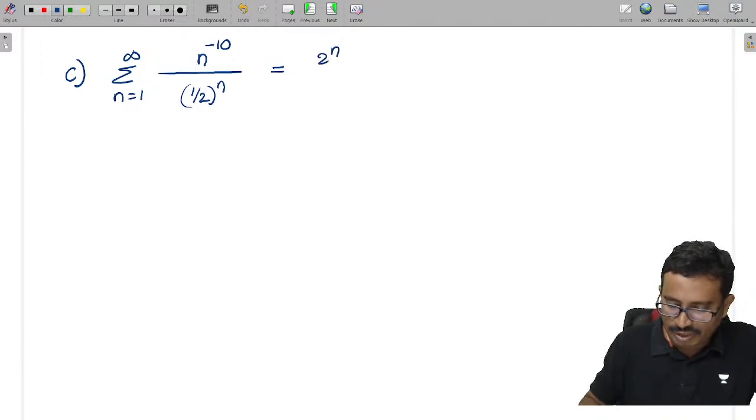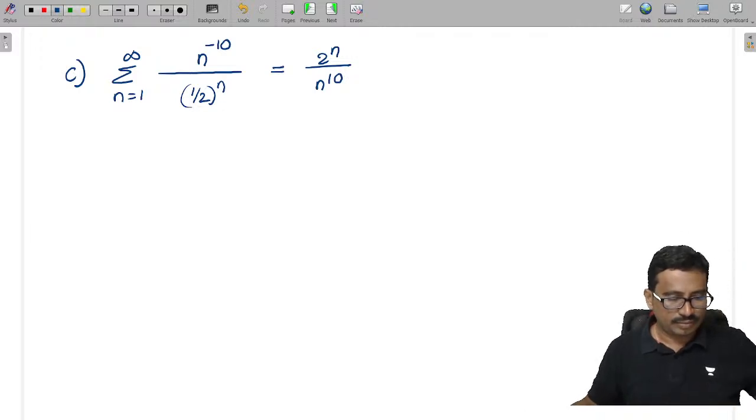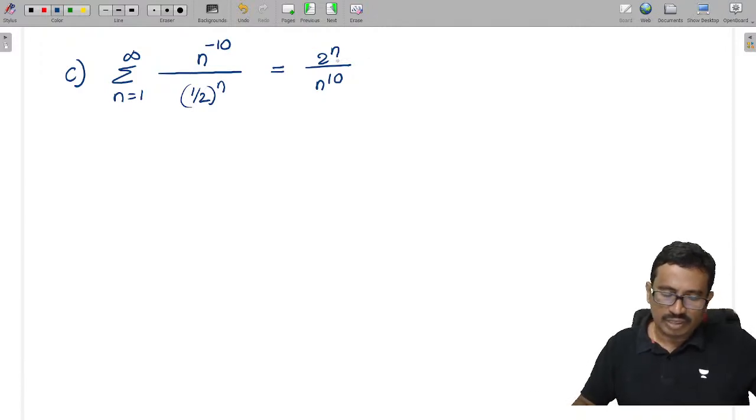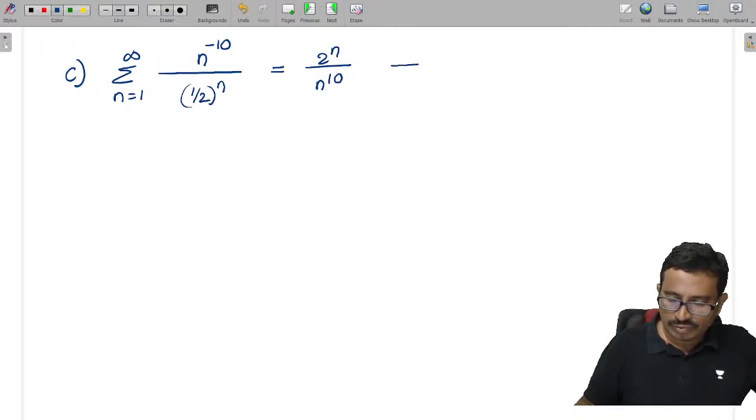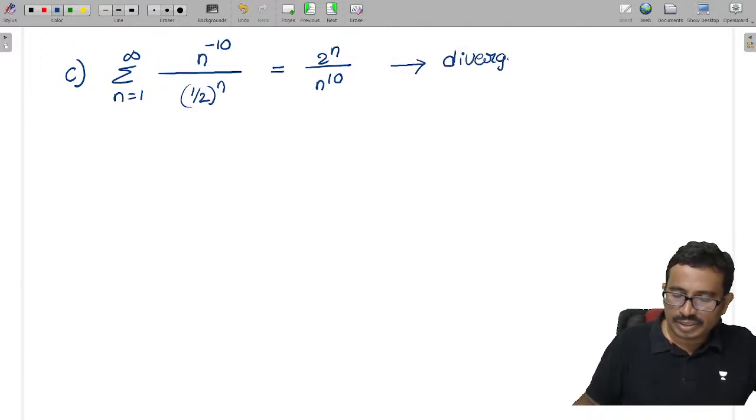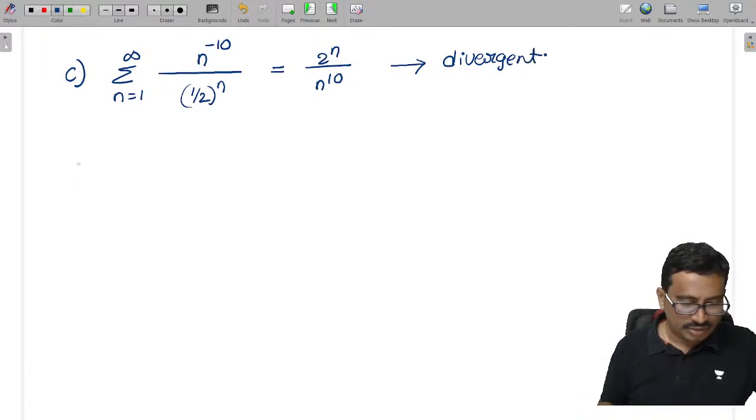This is 2 power n by n power 10, right? Now from this, see whether it is a convergent series or not. As n tends to infinity, this value will tend to infinity, right? So I can say this is a divergent series, isn't it? The divergent.